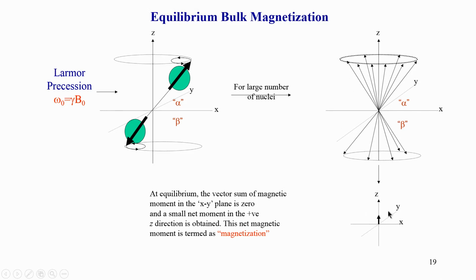So, the entire NMR now operates on this net magnetic moment, or magnetization. If the populations were equal, this would have been 0, and no NMR would have been possible. But the fact that populations are not equal is what we are exploiting here, and we end up with this net magnetization. This is what we actually use for carrying out all the NMR experiments.